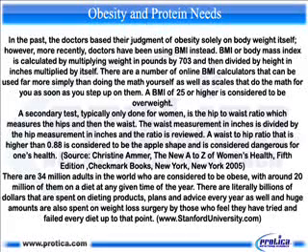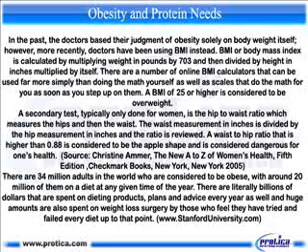There are 34 million adults in the world who are considered to be obese, with around 20 million of them on a diet at any given time of the year. There are literally billions of dollars that are spent on dieting products, plans and advice every year as well, and huge amounts are also spent on weight loss surgery by those who feel they have tried and failed every diet up to that point.